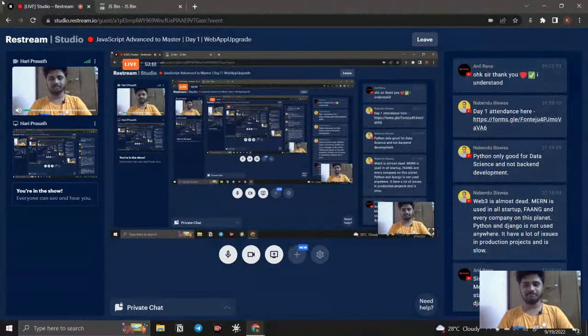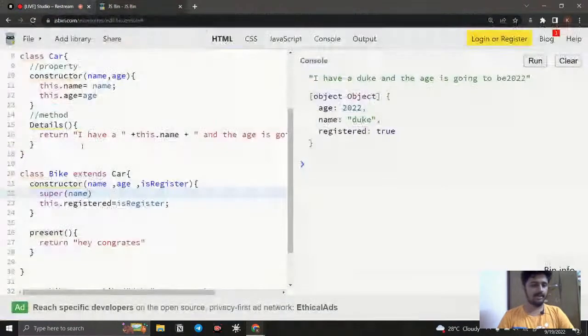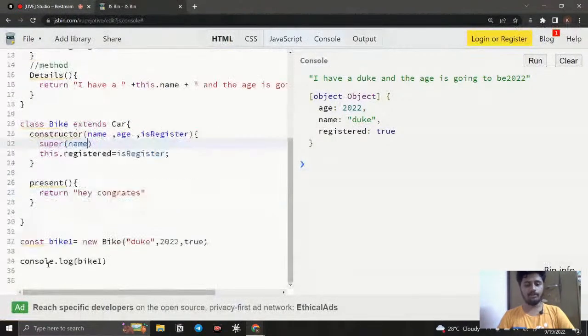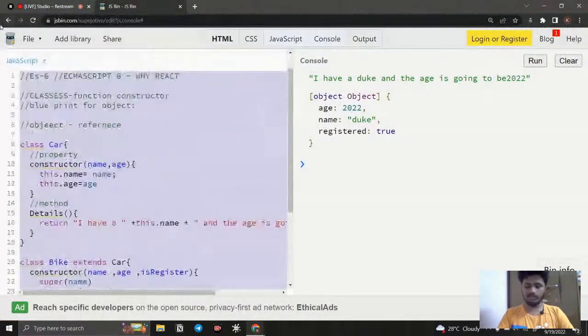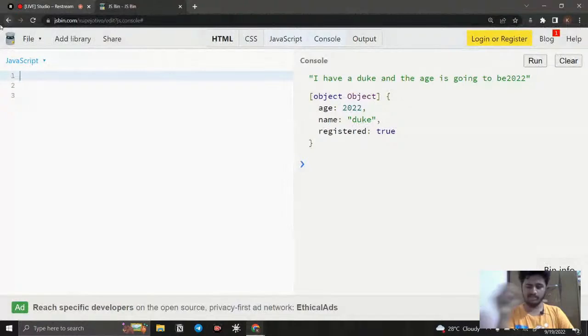Okay, fine. So this is today's class on classes and inheritance. And the next thing we're going to see, right now we have discussed a little bit more about classes, but we're going to see one of the very easiest topics, that is arrow function.